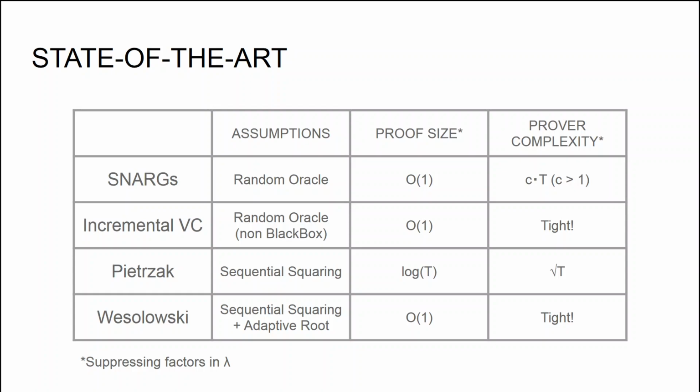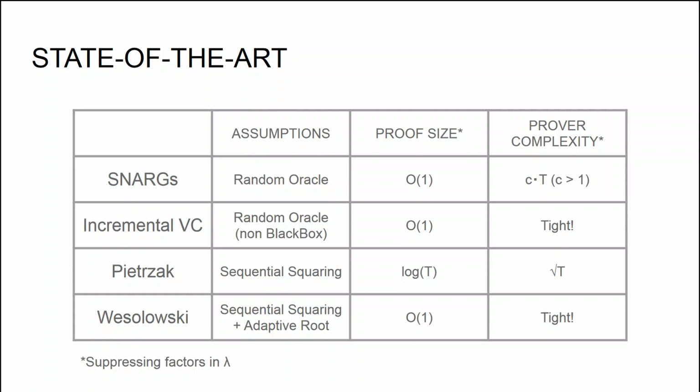An improved construction suggested by Bonneau et al. builds on incremental verifiable computation, which achieves, again, a constant size proof, but this time optimal prover complexity, which means that the proving algorithm runs in time exactly t.